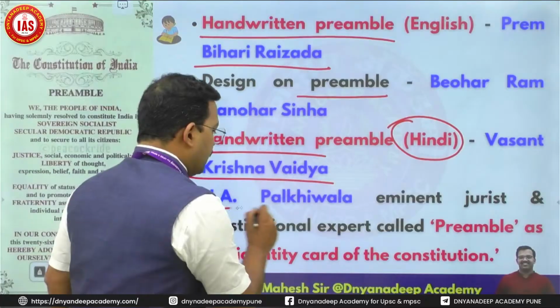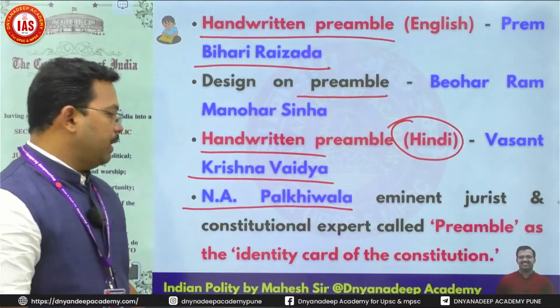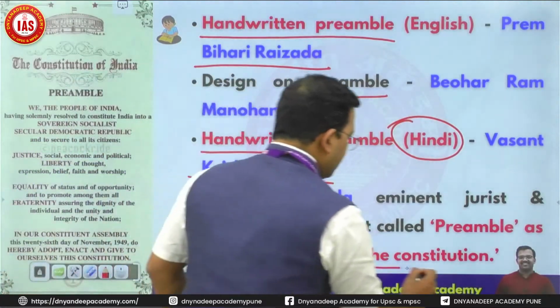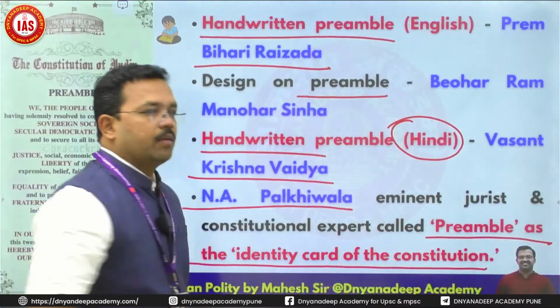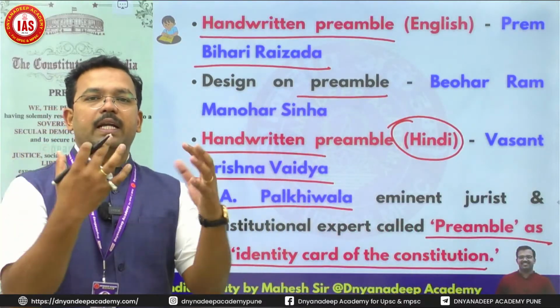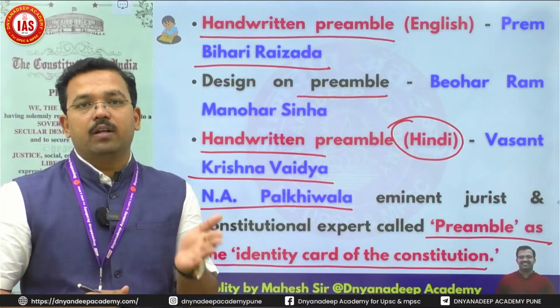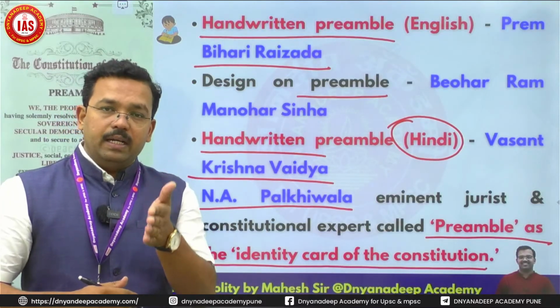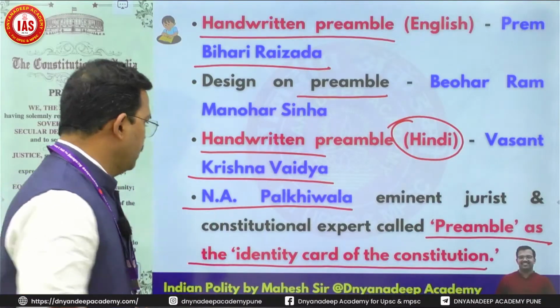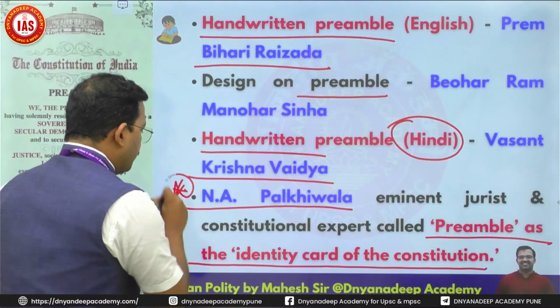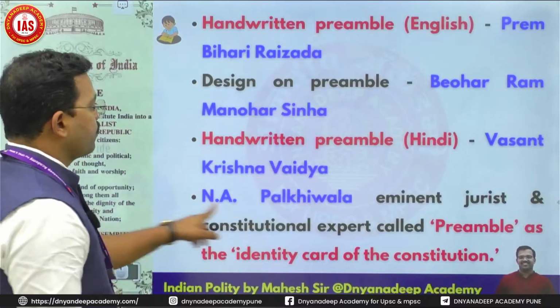Nani Palkhivala has called the preamble the identity card of the Indian Constitution. How to remember? Just imagine a palki where identity cards are hanging everywhere. So Nani Palkhivala called the preamble the identity card of the Indian Constitution. This statement is very important for your preliminary examination.